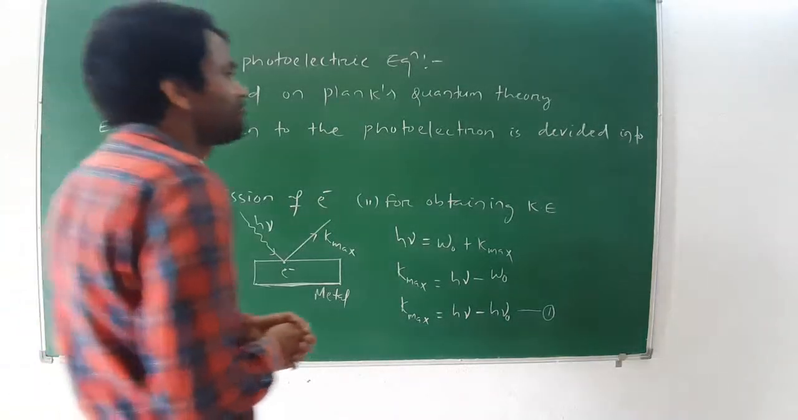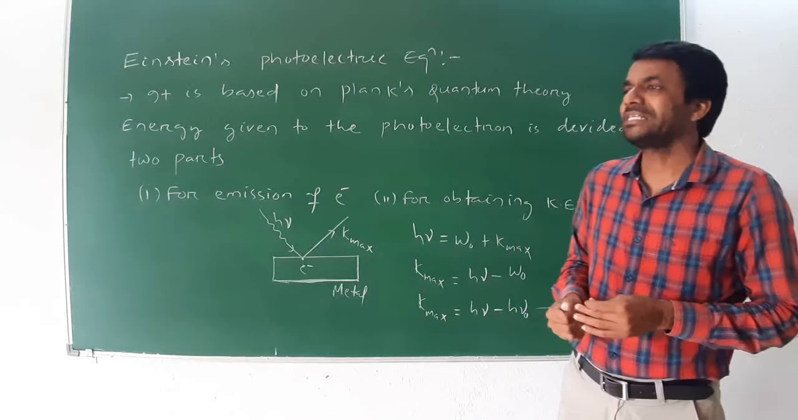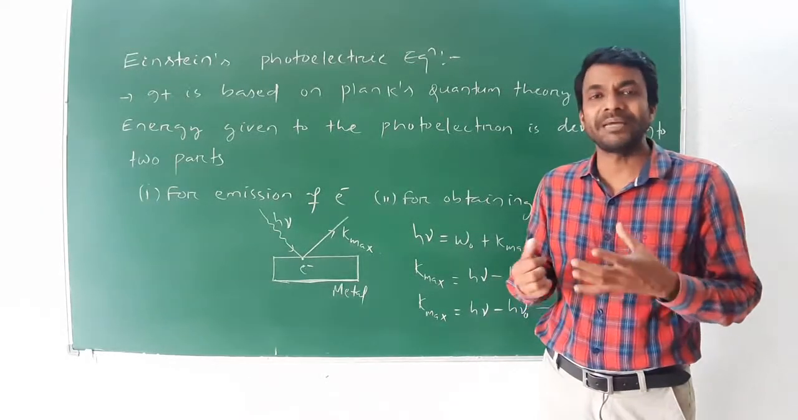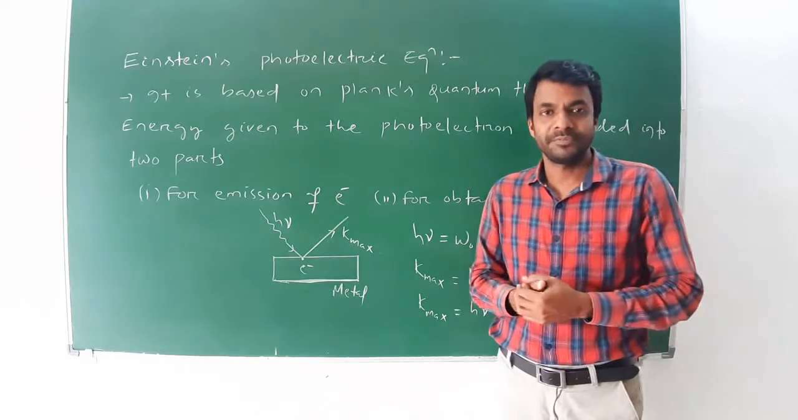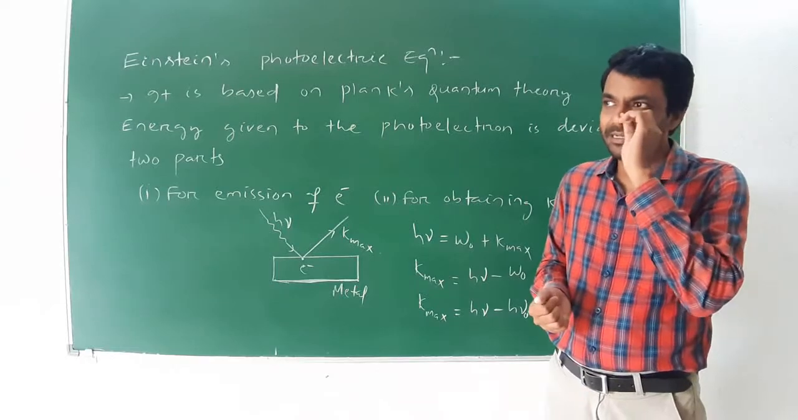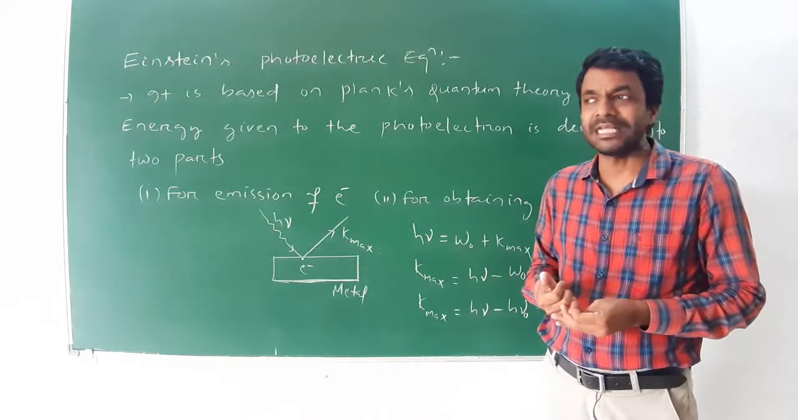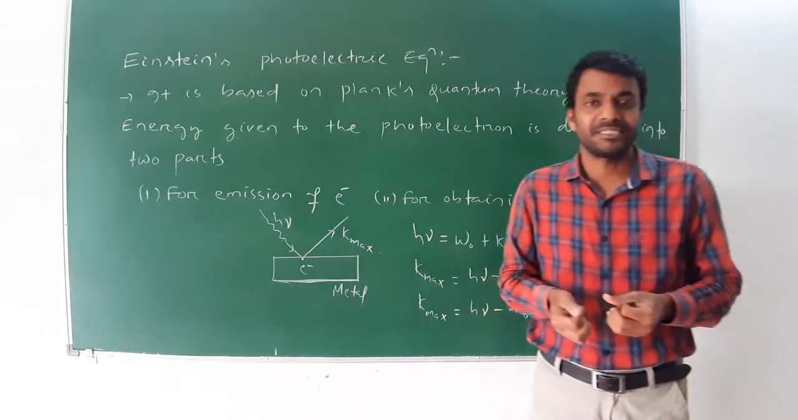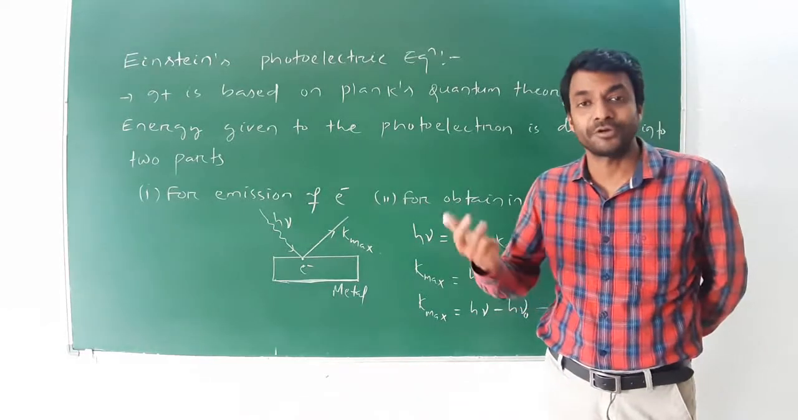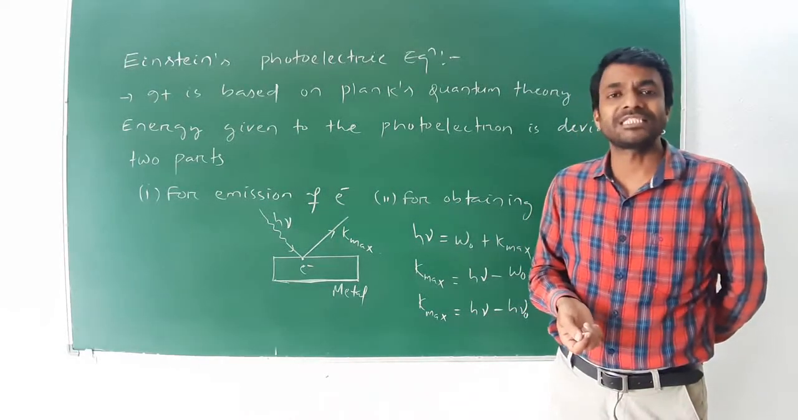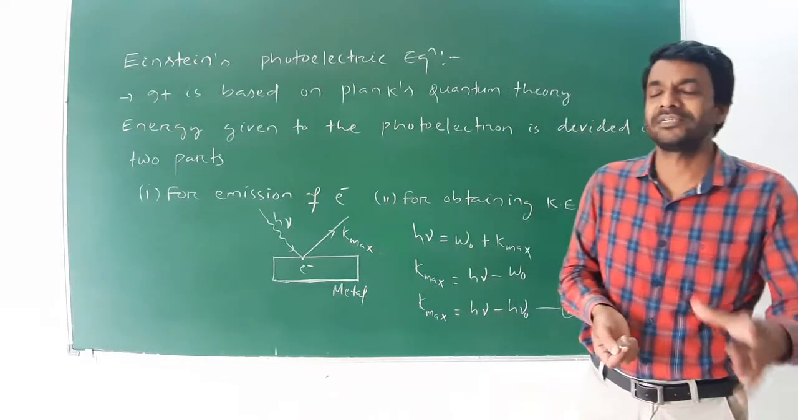Then Einstein's photoelectric equation. Einstein's photoelectric equation is based on Planck's quantum theory. What is Planck's quantum theory? Planck's quantum theory states that light comes from the source in the form of small packets. Each small packet is known as a quantum or photon, having energy h into frequency, Planck's constant into the frequency of the incident radiation.